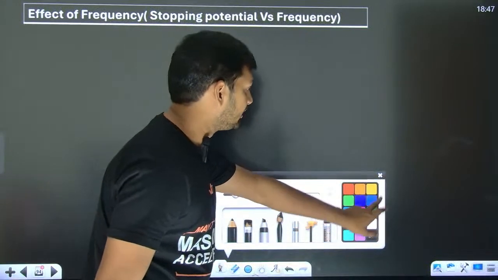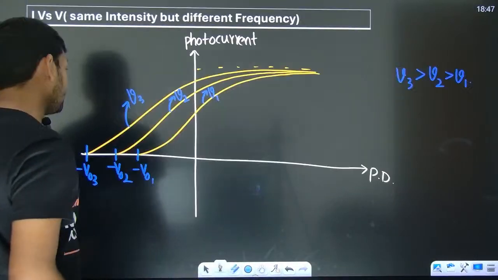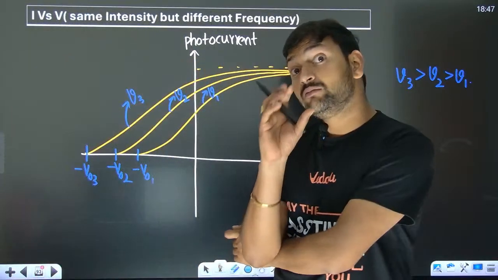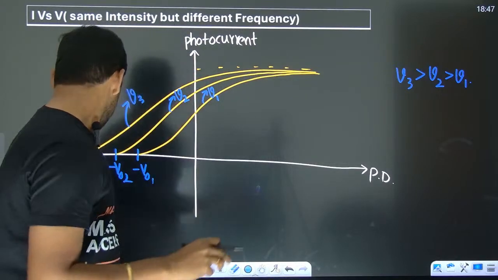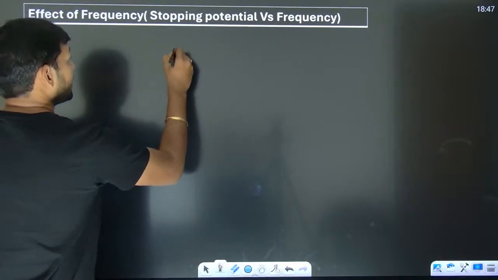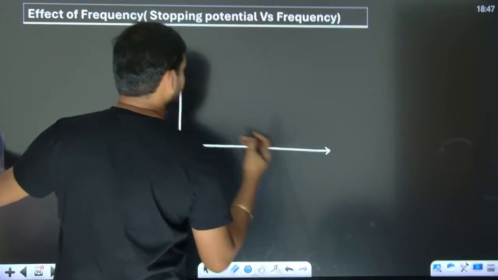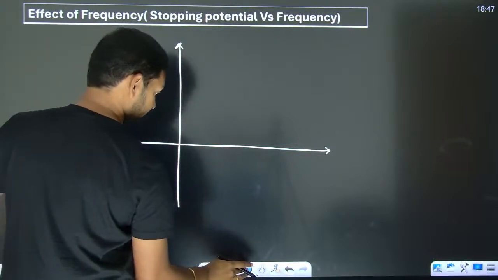Next, let us plot one last graph. Because from this graph I clearly realize that stopping potential is going to depend on frequency. Now I want to study more about it: how the stopping potential is going to change when we change the frequency. So that graph was plotted. They kept on changing the frequency and measuring the stopping potential. In fact, I don't need to draw this side.